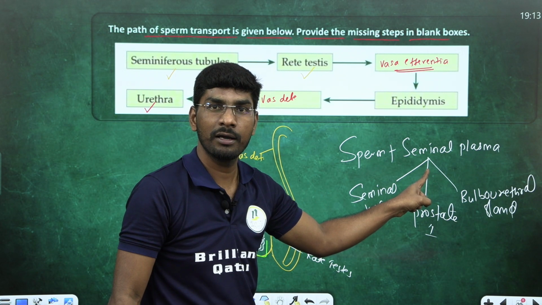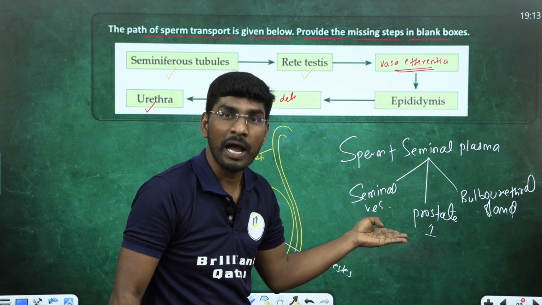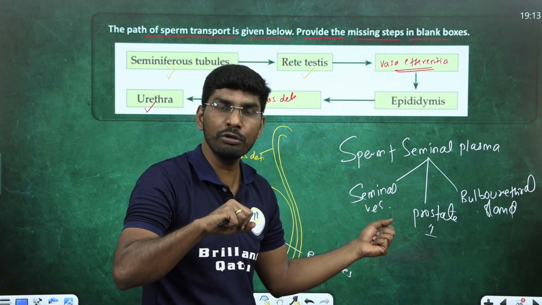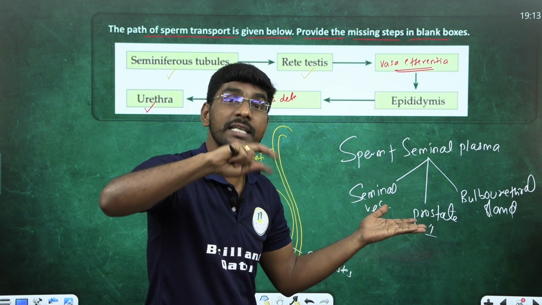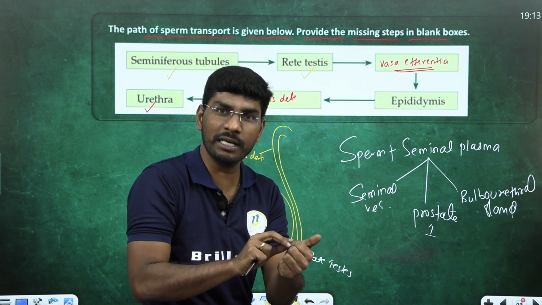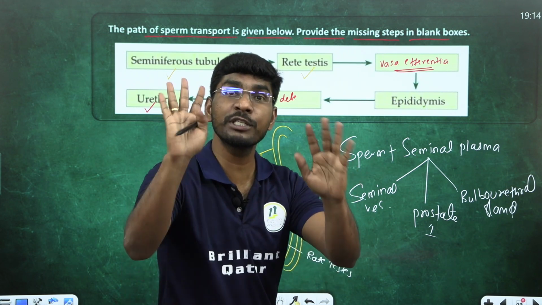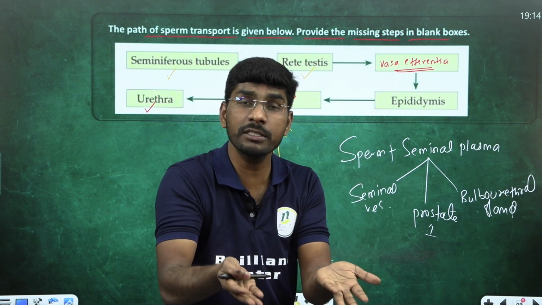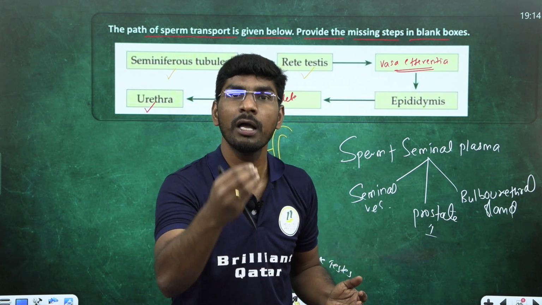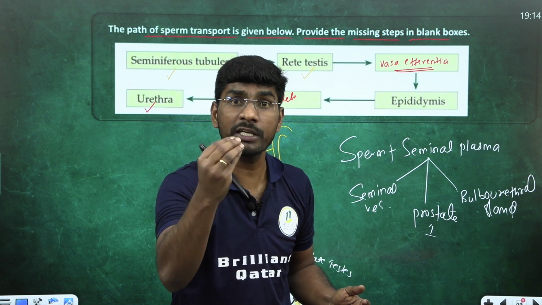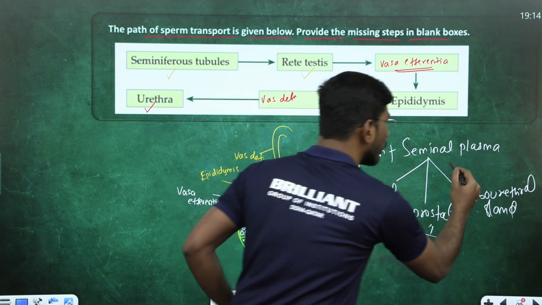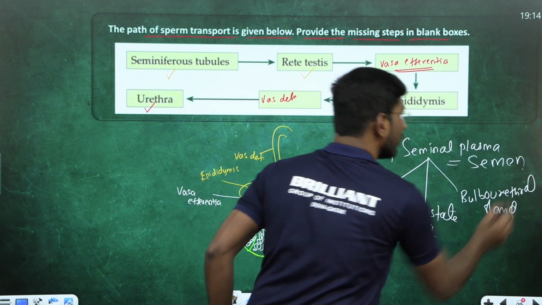Students, keep in mind, these are all accessory glands in the male reproductive system. There are two types of sex organs. Primary sex organ: testis. Secondary sex organs: vasa efferentia, epididymis, vas deferens, ejaculatory duct. These all are secondary, which transport sperm. Accessory glands secrete seminal plasma. What is the importance of seminal plasma? It provides energy and also movement for the sperm. You got my point? Now, prostate gland.